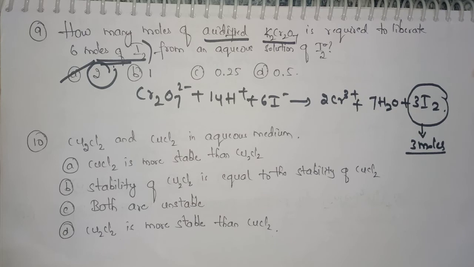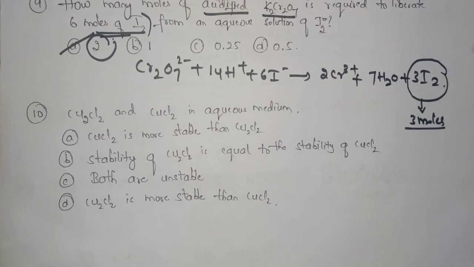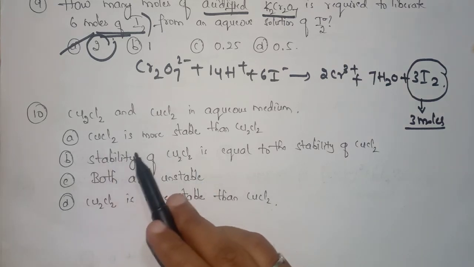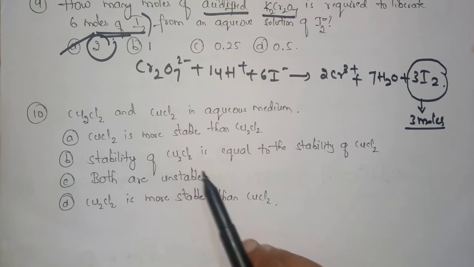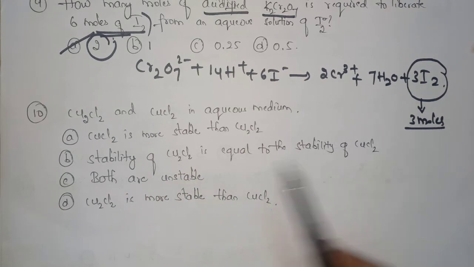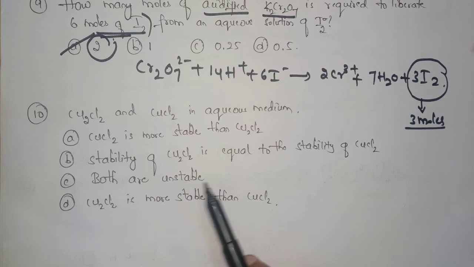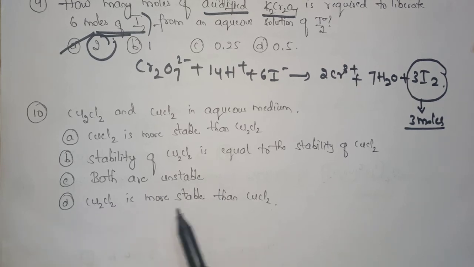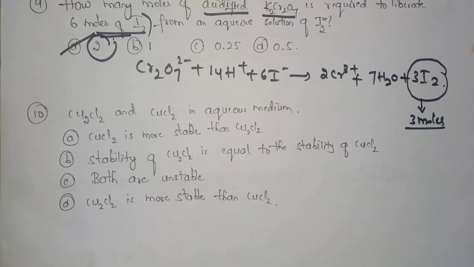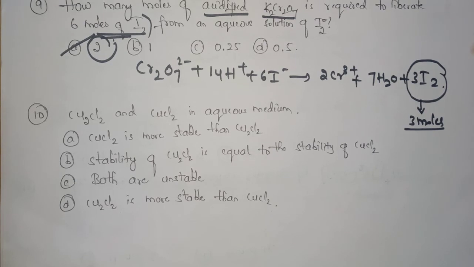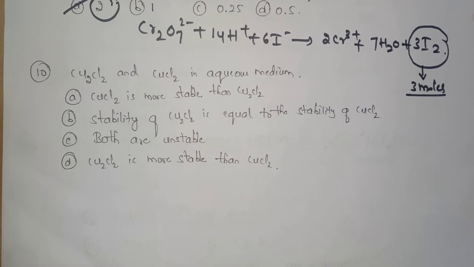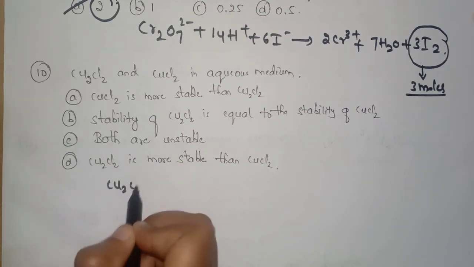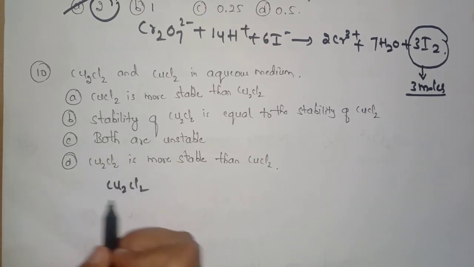Now the 10th question is Cu2Cl2 and CuCl2 in aqueous medium. Option A is CuCl2 is more stable than Cu2Cl2. Option B is the stability of Cu2Cl2 is equal to the stability of CuCl2. Option C is both are unstable. Option D is Cu2Cl2 is more stable than CuCl2. Now let's see the oxidation state of both Cu2Cl2 and CuCl2. First let's see Cu2Cl2. So here we don't know the Cu.